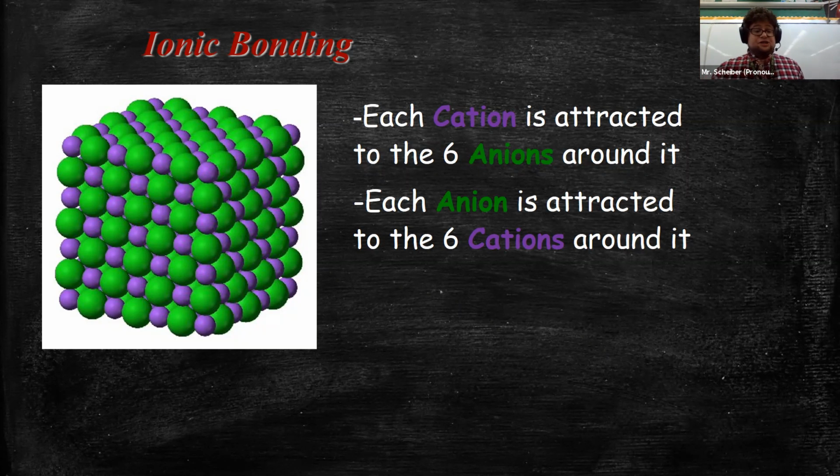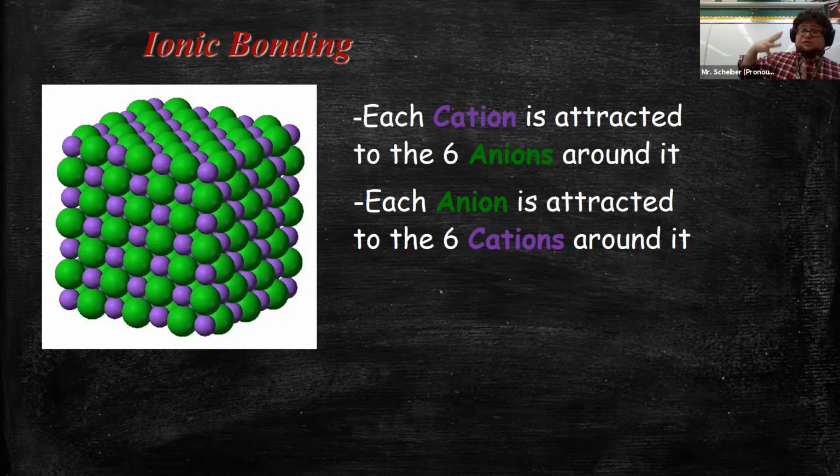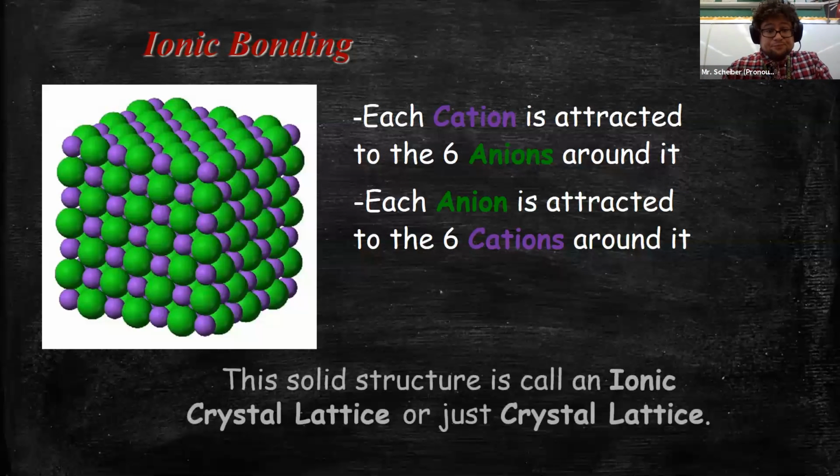So even though we say that the chemical formula of NaCl is 1 Na to 1 Cl, that's not actually what's going on. According to this, for each Na there are 6 bonds to a Cl, and for each Cl there are 6 bonds to an Na, right? There are all these bonds. But what we're doing is giving the reduced whole number ratio. That's how we report ionic compounds.